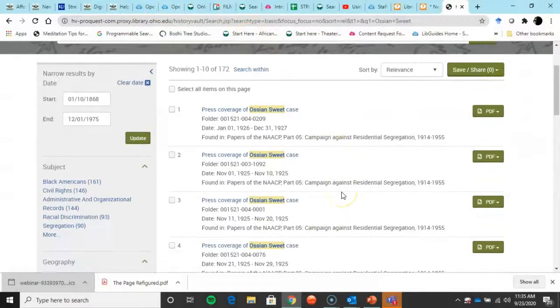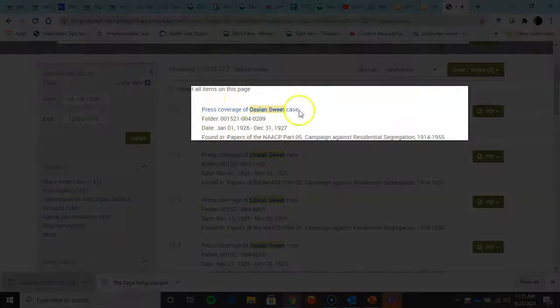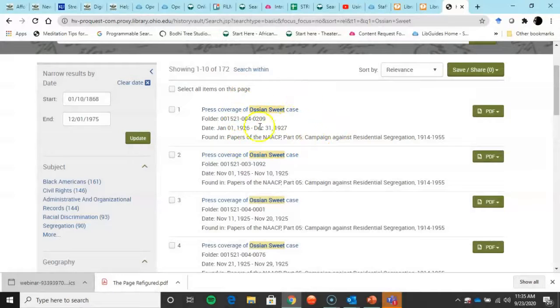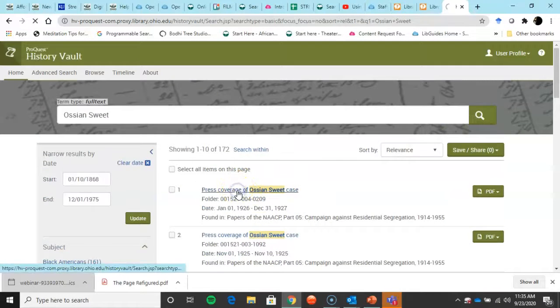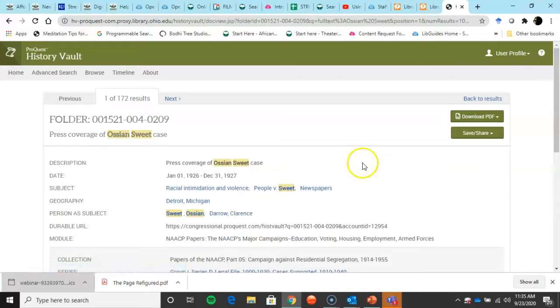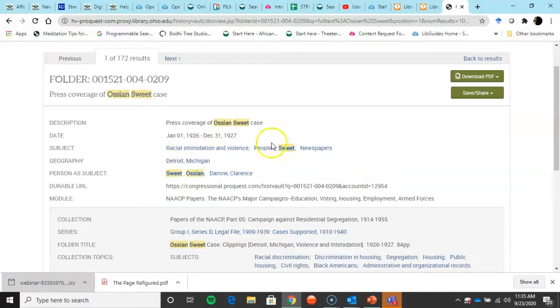So check this out. Over on the right here, press coverage. What was the media's reaction to your case? Oh my God, I don't know. It was 1927. Boom. So there's a whole mess of different things in here, right? So let me just show you the first one. So we have the press coverage. It tells you the subjects.